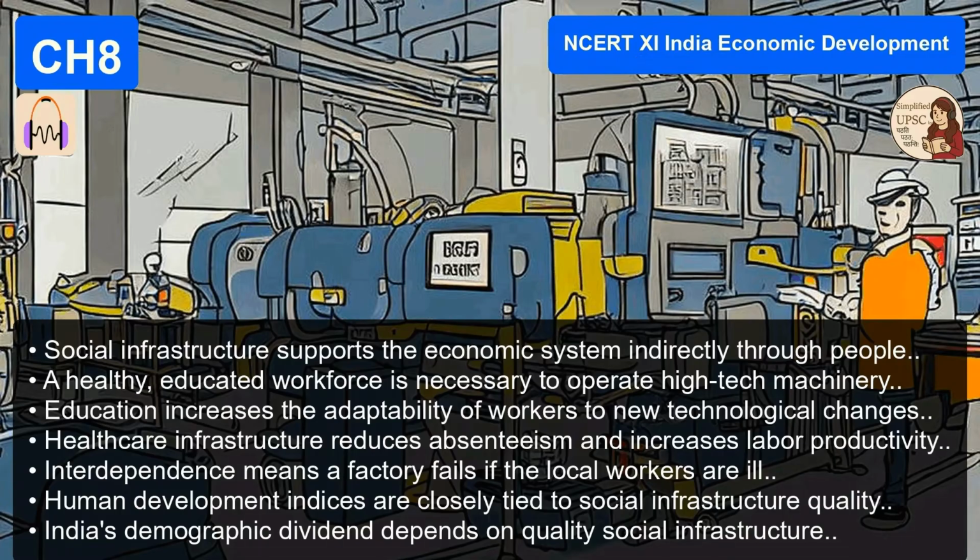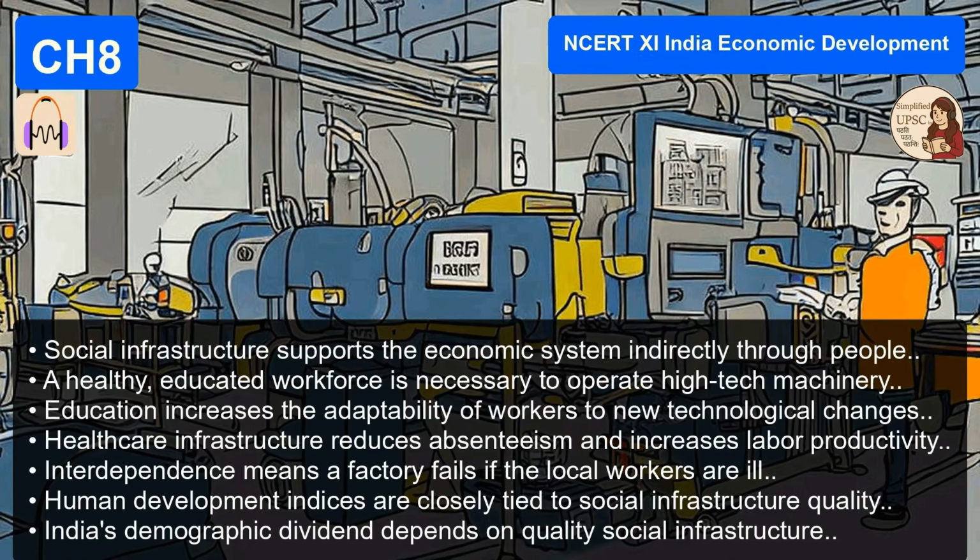Social infrastructure supports the economic system indirectly. It focuses on the human element. People. Education, health, housing. The logic here, and the text is very clear on this interdependence, is that you cannot have a robust economy with just roads and power plants. It's impossible. Because someone has to drive the truck. Someone has to repair the power plant. Exactly. You need healthy, educated people to operate the machines and drive the trucks.